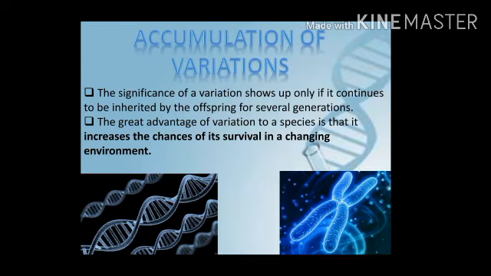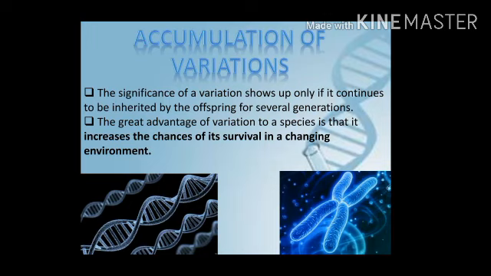Now, accumulation of variation. The significance of a variation shows up only if it continues to be inherited by the offspring for several generations. The great advantage of variation to a species is that it increases the chance of its survival in a changing environment. Now, what is the benefit of variation?